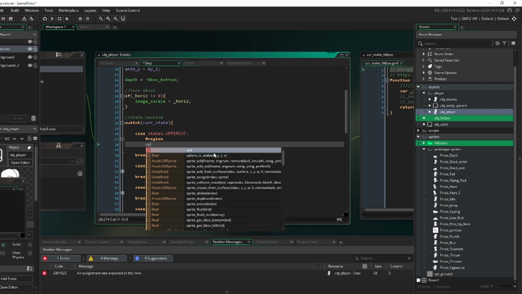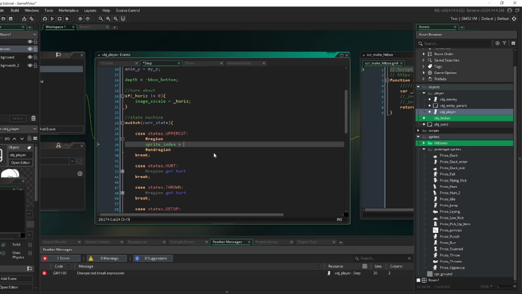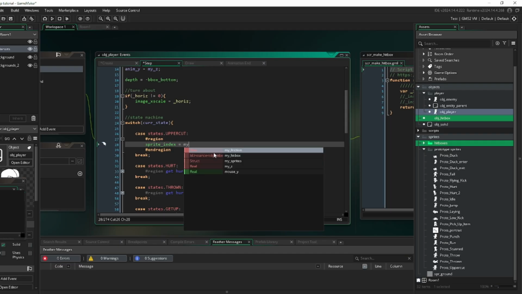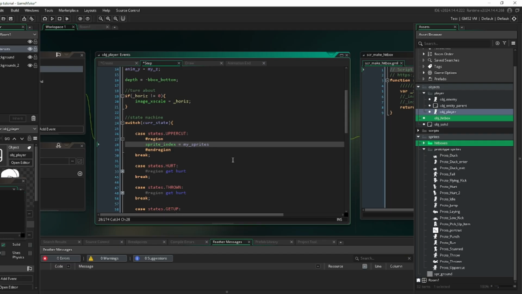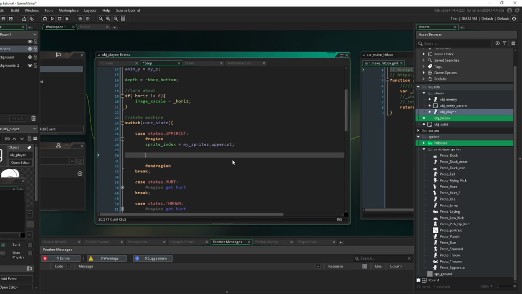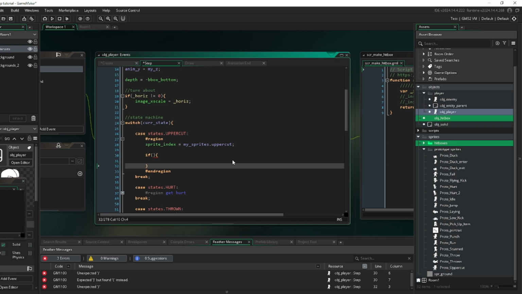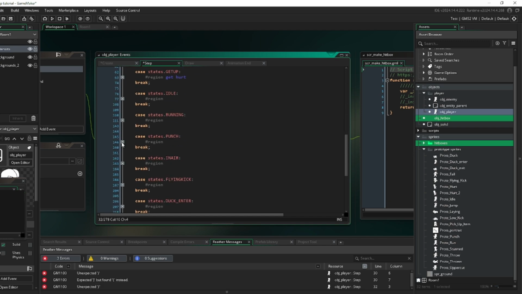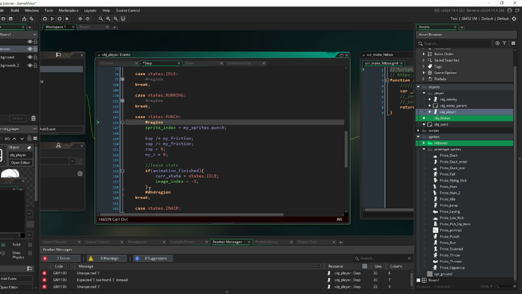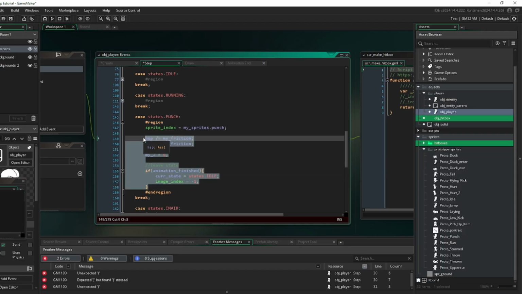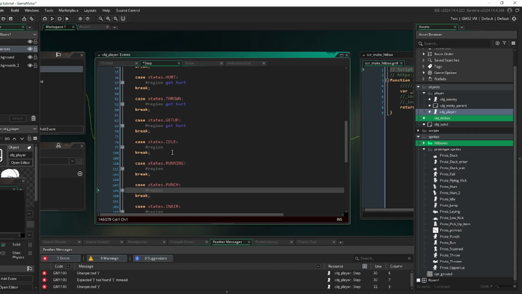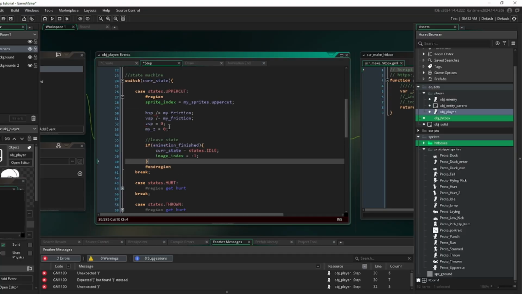And now here we're just going to say sprite_index is equal to my_sprites.uppercut. There we go. So sprite is implemented, and we're going to want to leave the state. So basically the same thing of what we do. We can actually look at the punch for reference here. So we're just going to copy this stuff. There we go. Beautiful. And paste it there.